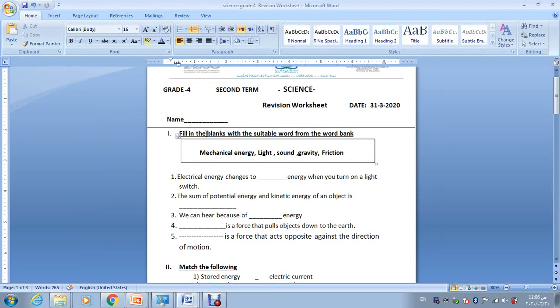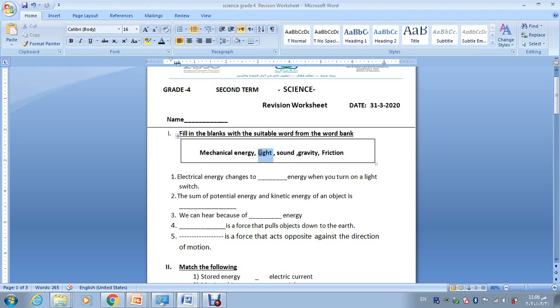The first question asks you to fill in the blanks with a suitable word from the word bank. The word bank consists of electrical energy, mechanical energy, light, sound, gravity, and friction. The first question: electrical energy changes to what energy when you turn on a light switch? Again, electrical energy changes to which energy when you turn on a light switch?